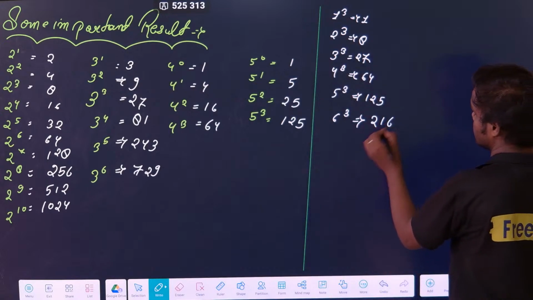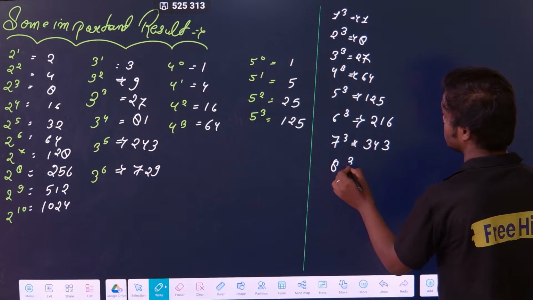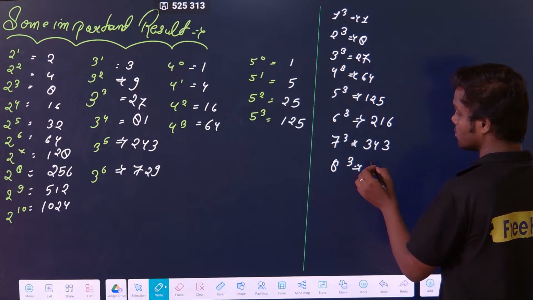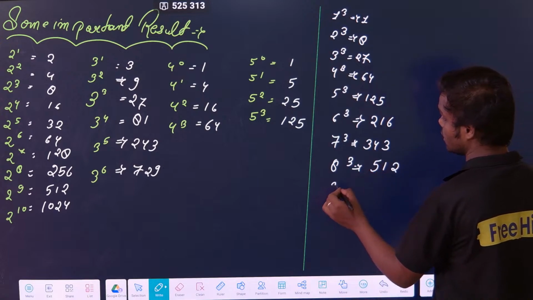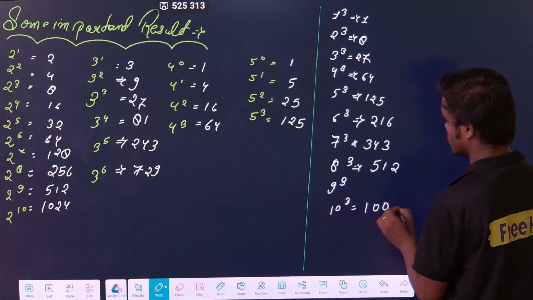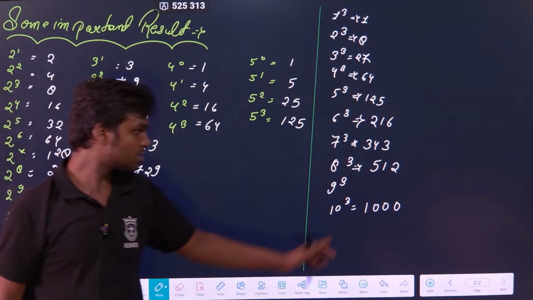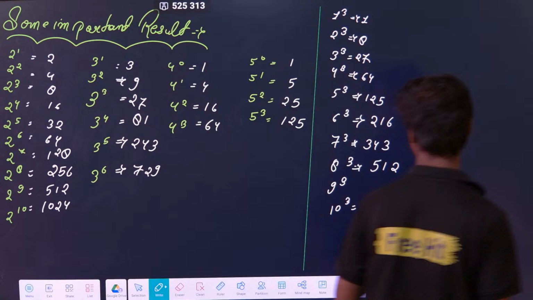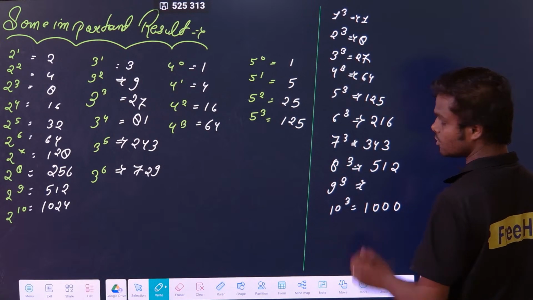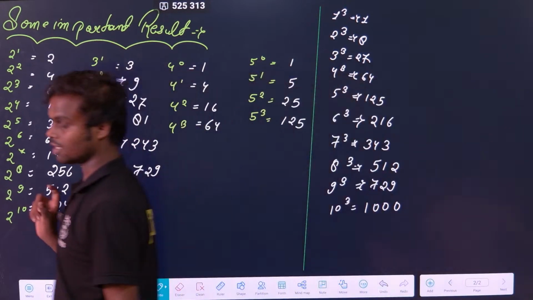That is 216. 7 to the power 3. How much? 343. 8 to the power 3. How much? Your pen should not stop. What is 8 to the power 3? 512. 9 to the power 3. Then 10 to the power 3. That is 1000. Okay. What is 9 to the power 3? If you remember, you can write it as 3 to the power 6. What is 3 to the power 6? 729. Clear? These are some important results regarding the numbers.